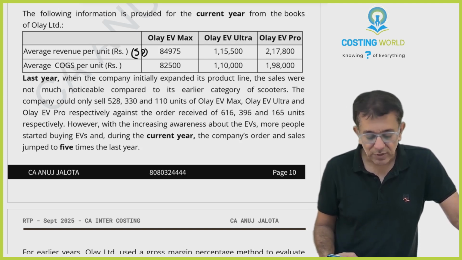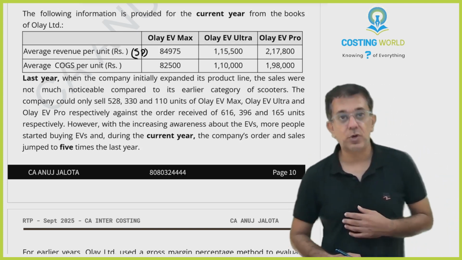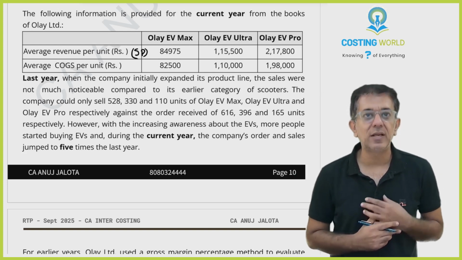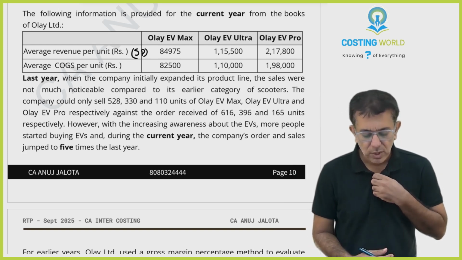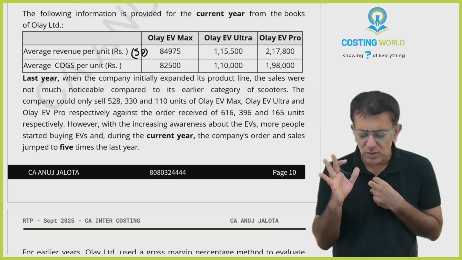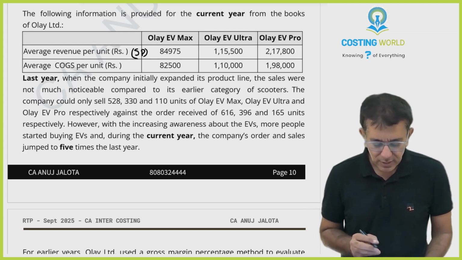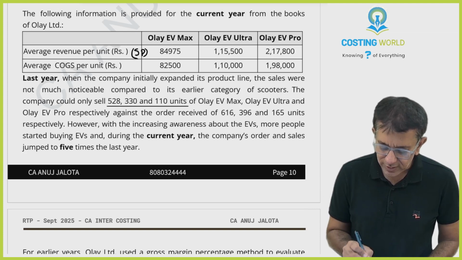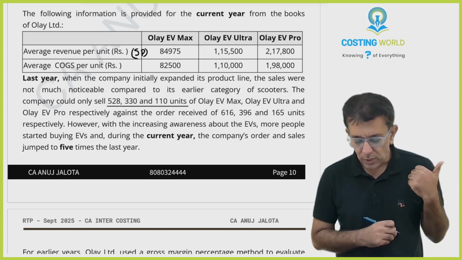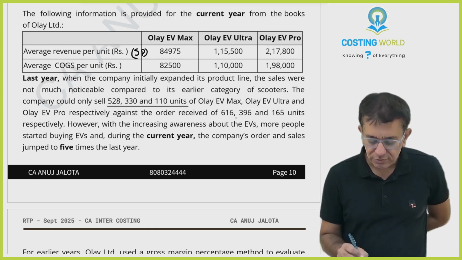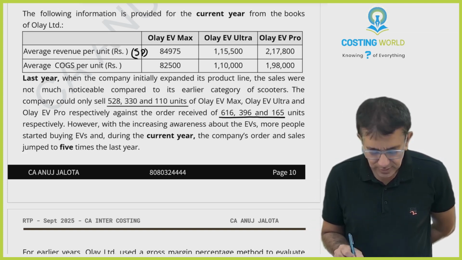Last year, when the company initially expanded its product line, the sales were not much noticeable compared to the earlier category of scooters. So last year we had introduced these 3 scooters, and sales were not much noticeable. The company could only sell this, this and this of the 3 types of scooters, Ola Max, Ultra and EV Pro, as against orders of this, this and this respectively.